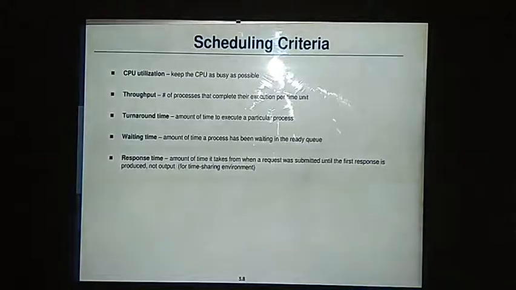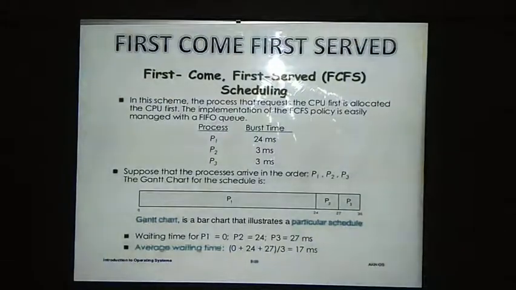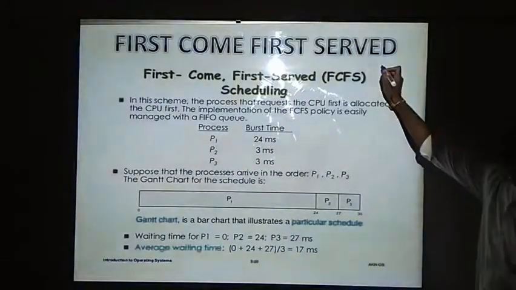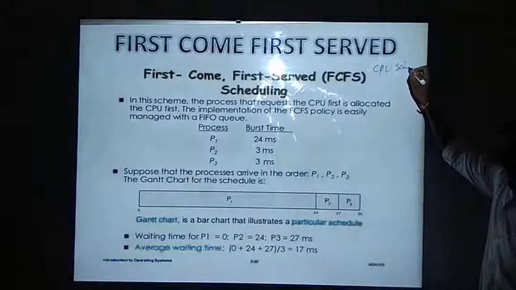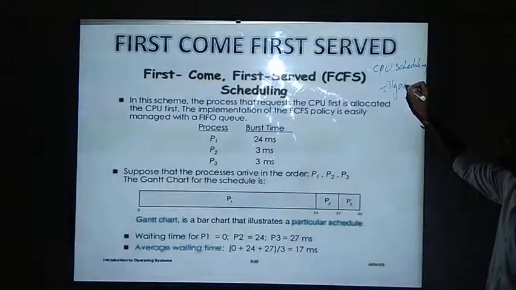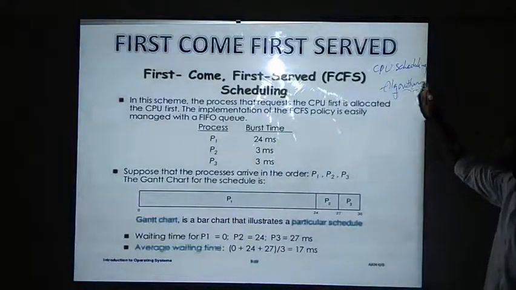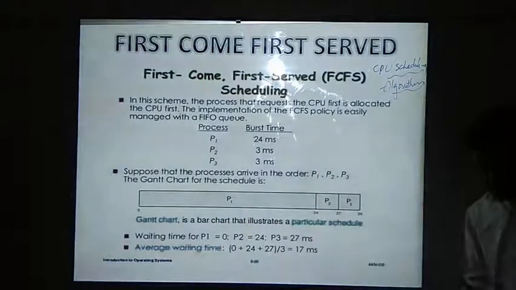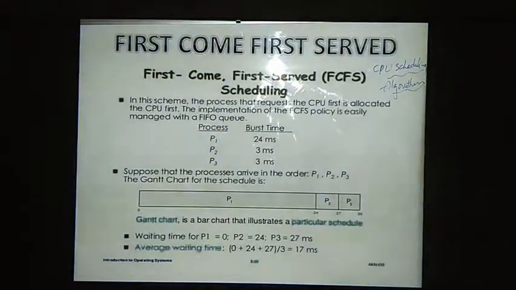In today's session we are going to start the CPU scheduling algorithms. In this, we will be having different kinds of algorithms that we are going to discuss. And scheduling, already I told you what scheduling is. It is a decision of at which time the process will get all its resources. And the first thing that we are going to discuss is first come first served scheduling. That is your first algorithm.